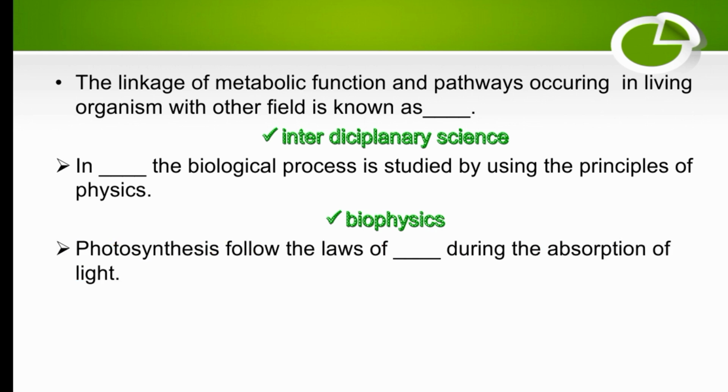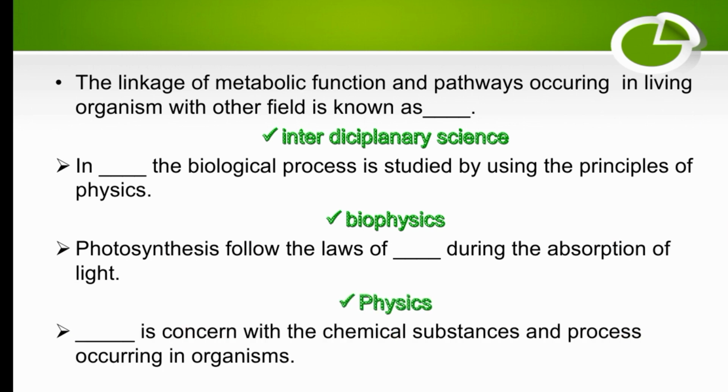Photosynthesis follows the laws of dash during the absorption of light. Photosynthesis follows the laws of what? The laws of physics during the absorption of light. Dash is concerned with the chemical substances and processes occurring in organisms. Chemical substances and processes, so it must be biochemistry. Biochemistry is concerned with the chemical substances and processes occurring in organisms.